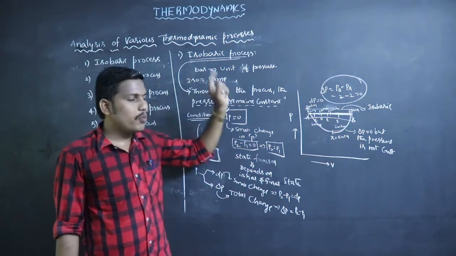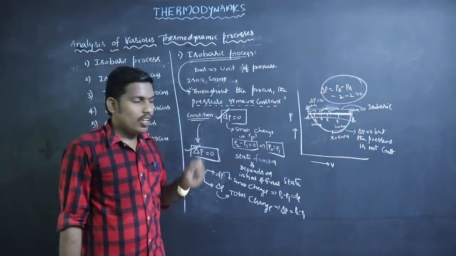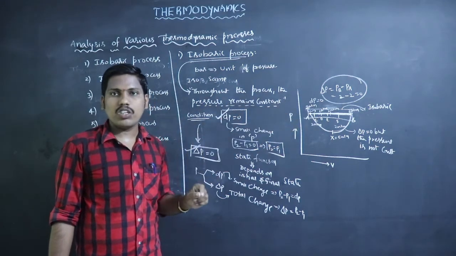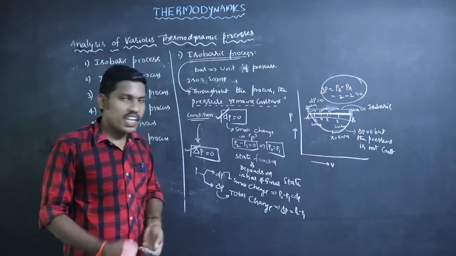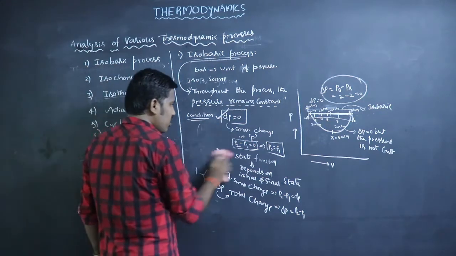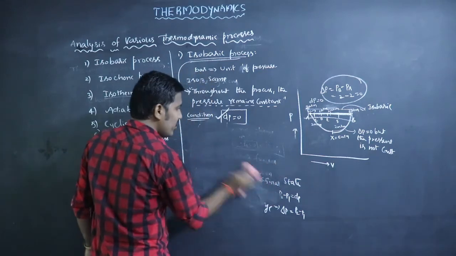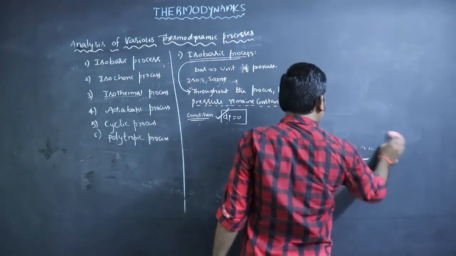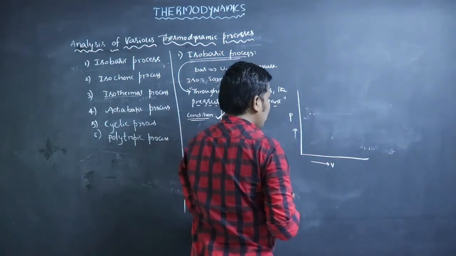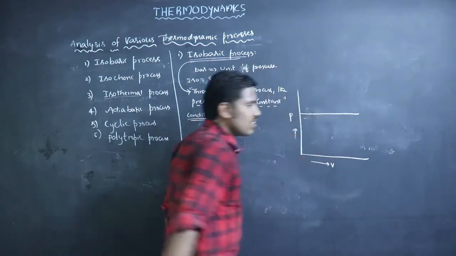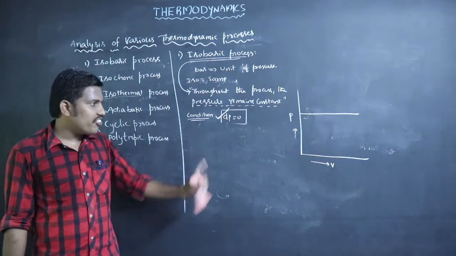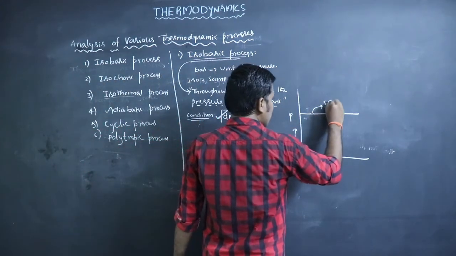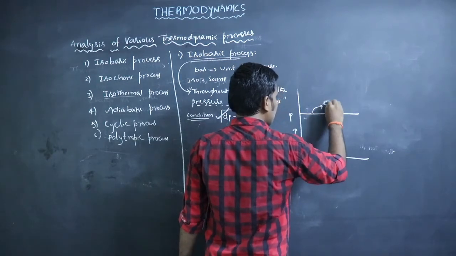So isobaric process means the process in which the pressure remains constant throughout the process, and the condition for isobaric process is dP equal to 0. We draw the PV graph for isobaric process. It is like that. A straight line represents the constant pressure. So this is the PV graph for isobaric process.